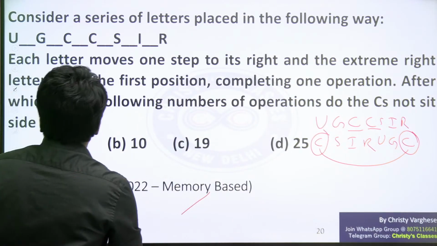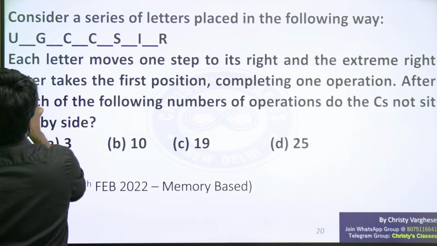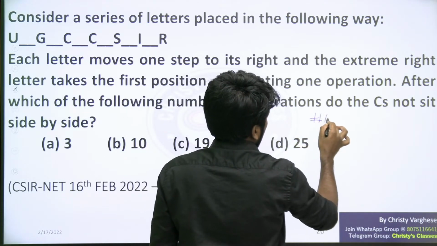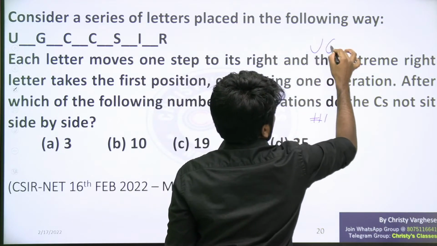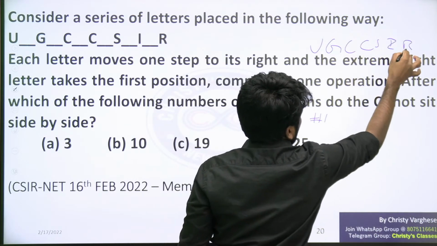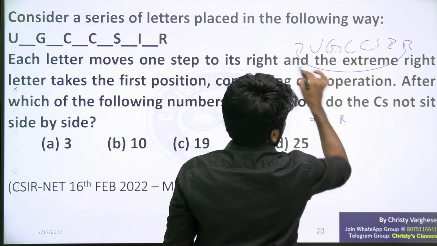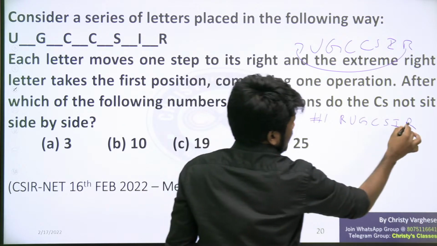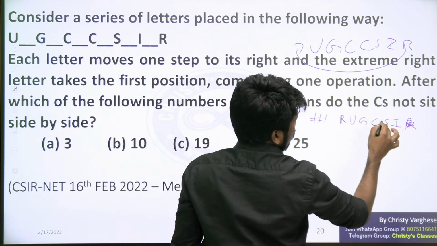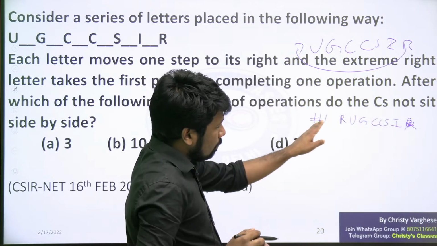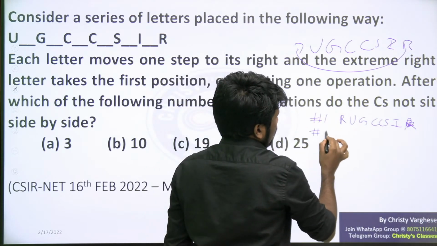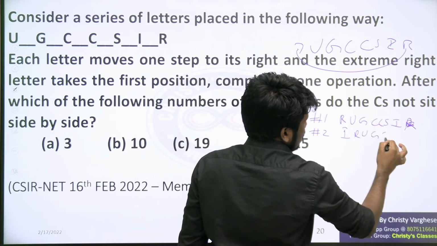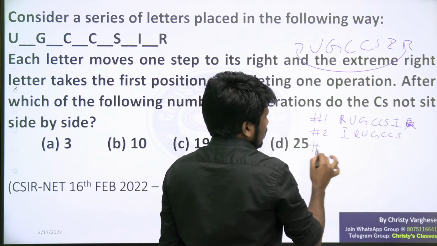So, okay, let us see operation by operation. First operation we will take. Operation number 1. This is the initial case, UGCCSIR. After one operation, R will come here and the rest of the letters remain in the same order: UGCCSI. Operation number 1, this is the situation. Operation number 2, what will happen? I will come here: RUGCCS. Operation number 3 will be what?